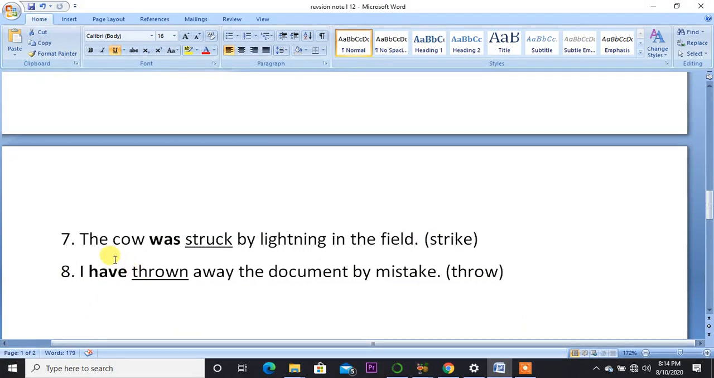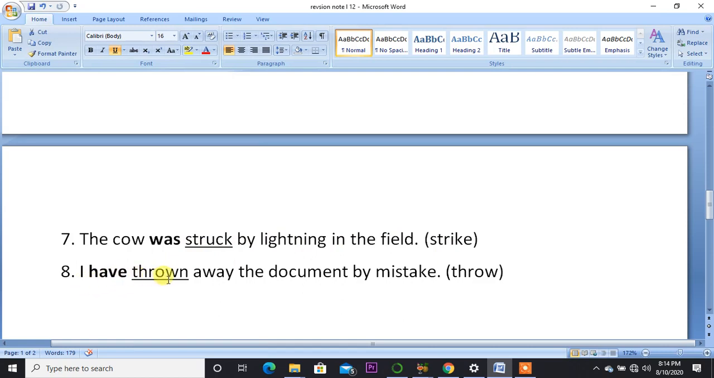7. The cow was what, children? Helping verb and past participle. Helping verb and an auxiliary verb. And strike, past participle is stroke. Okay, by a lightning in the field. The cow was stroked by the lightning in the field. Strike is called past participle stroke.